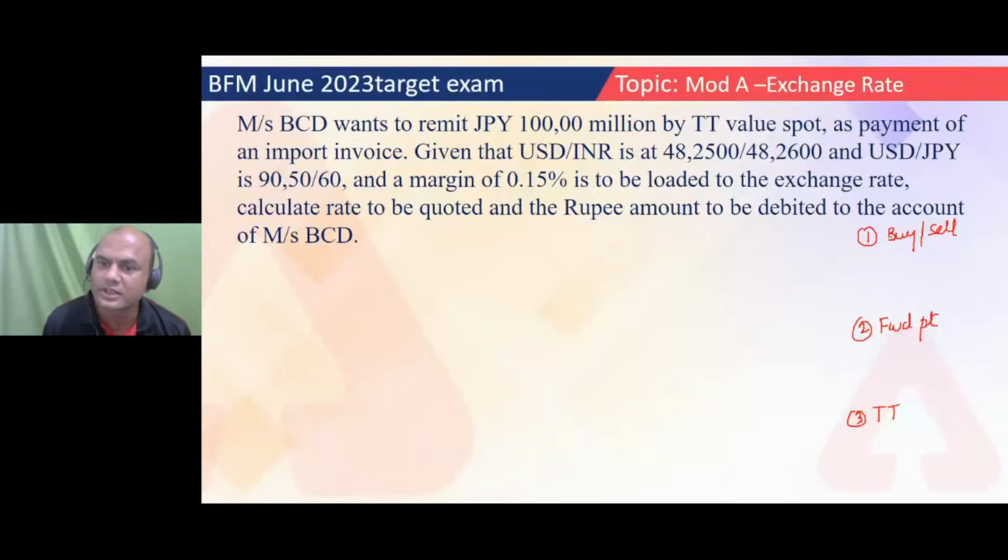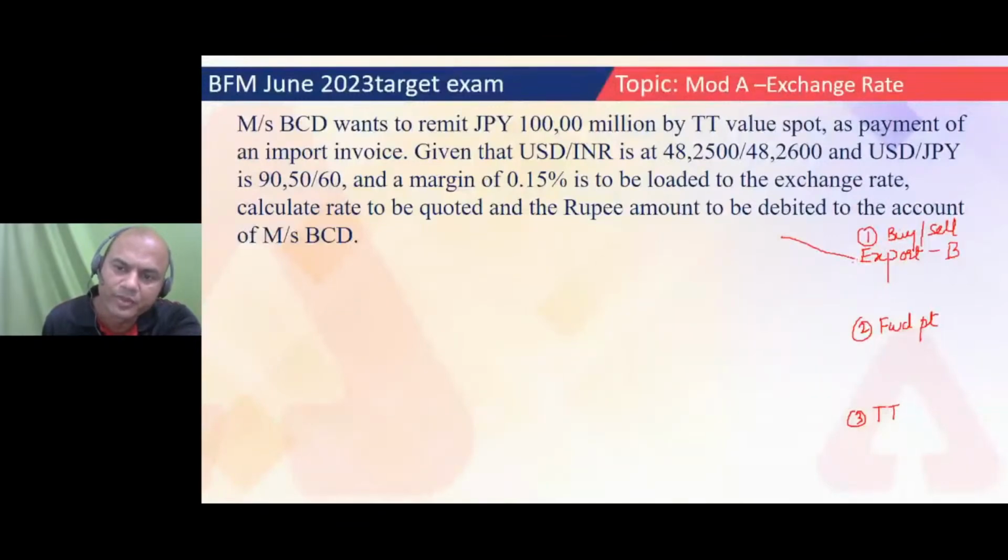What was in buy or sell? If it's an import transaction, what do you do? Let me write it. If it's an export transaction, then is it buy or sell? Export is always buy, and vice versa, import is always sell.